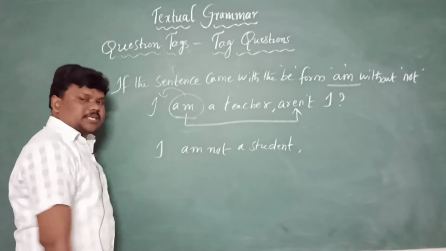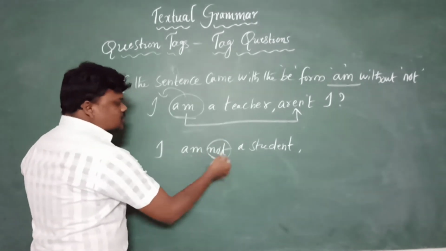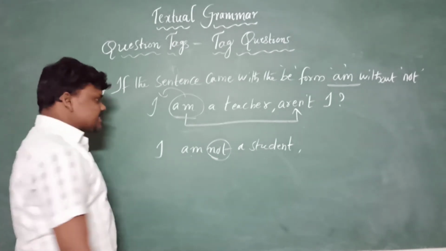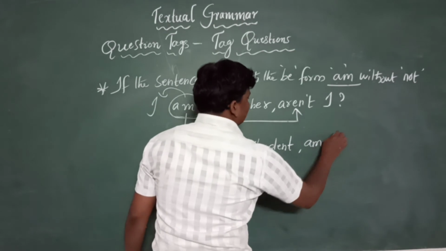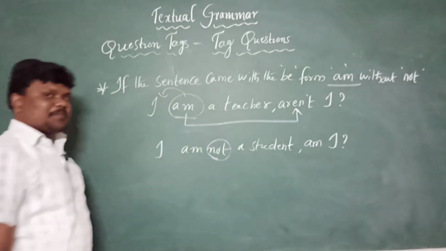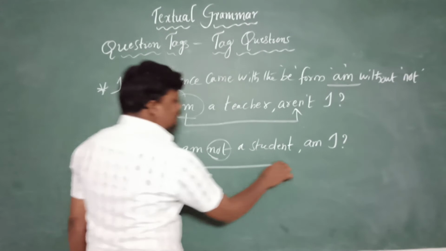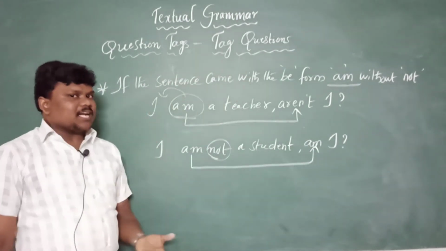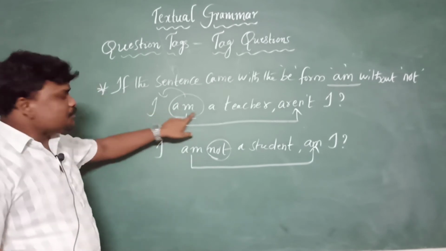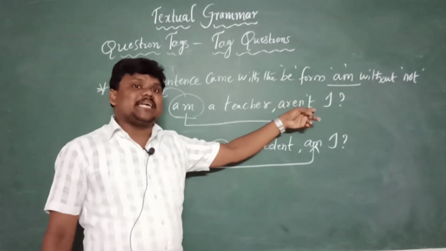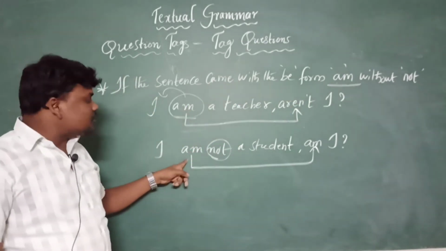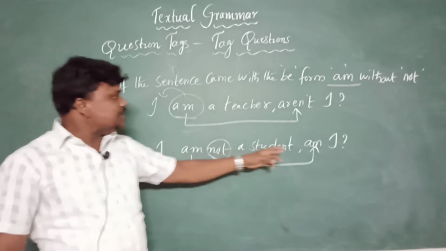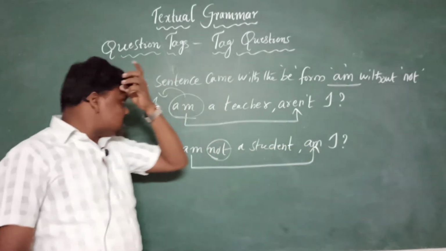If am came with a not, we can reverse both as it is, without any change, like am I. Simply, if am came with a positive, we need to write the answer with aren't I. If the same am came with not, I mean in negative, we need to write am I, okay?